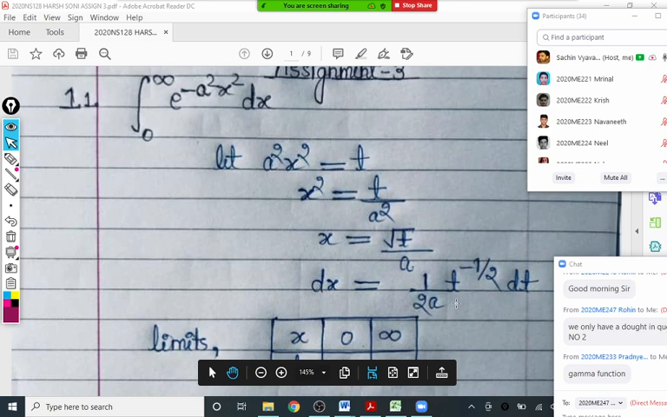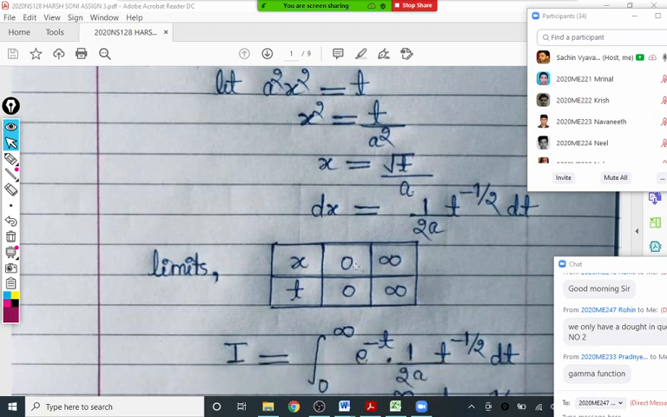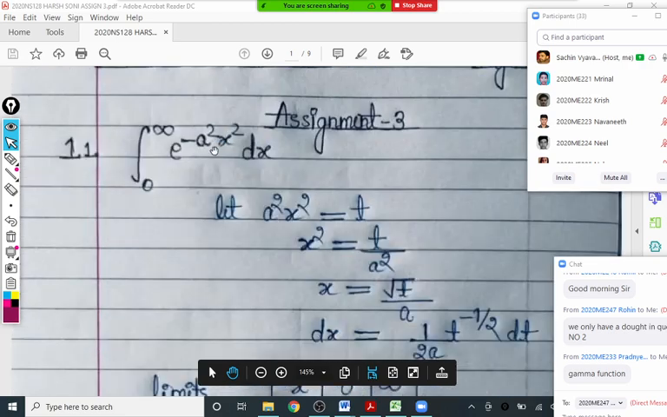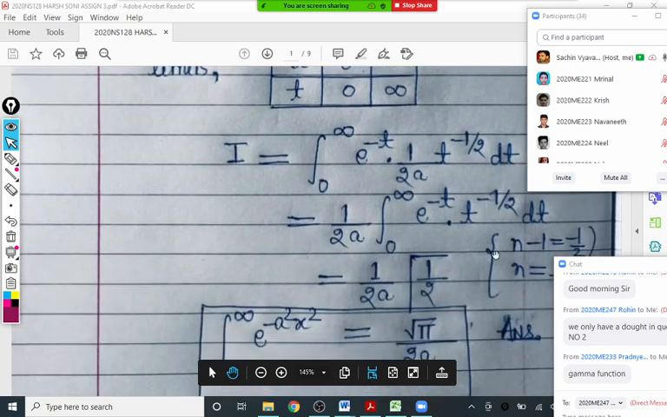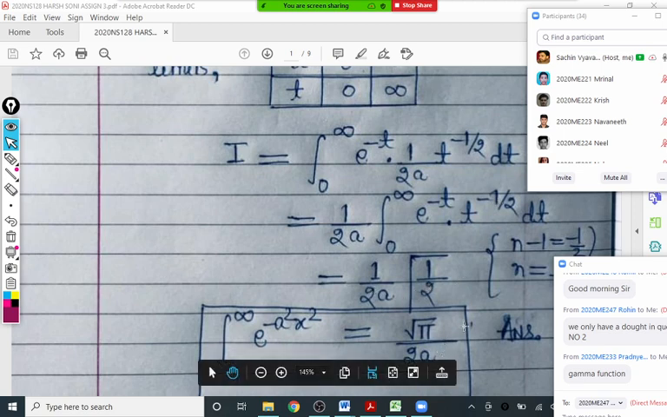Another important thing, always we should check the limit of the integral. So when x is 0, t is 0. When x is infinity, t is infinity. So the limits are correct, cross-checked. And now this integral becomes 0 to infinity e raised to minus t, 1 by 2a t raised to minus half dt. Yes, so this is the replacement only. 1 upon 2a is a constant, and by the definition of gamma, you just have to add 1 to the power of t. So minus half plus 1 is plus half. So 1 by 2a gamma half is the answer, that is root pi upon 2a.